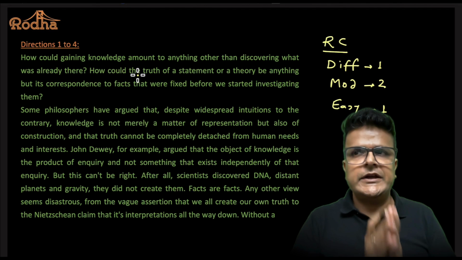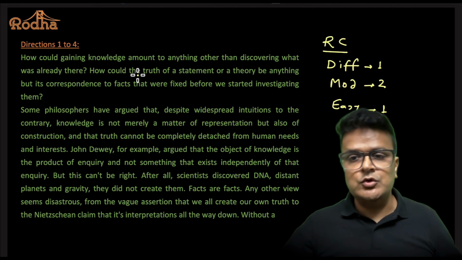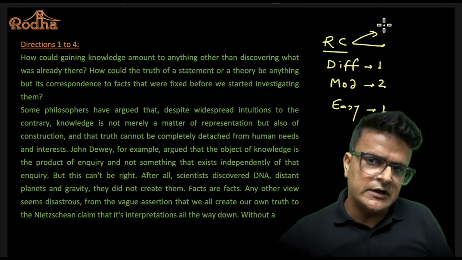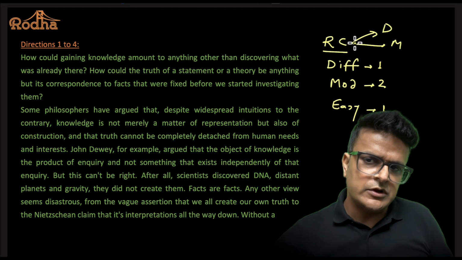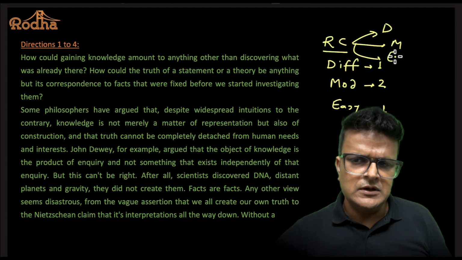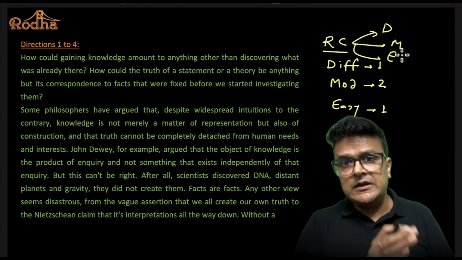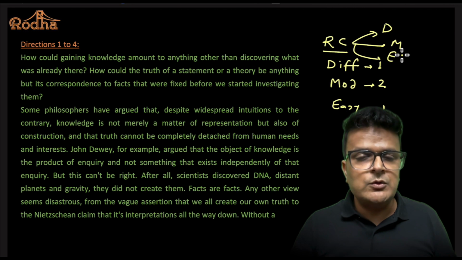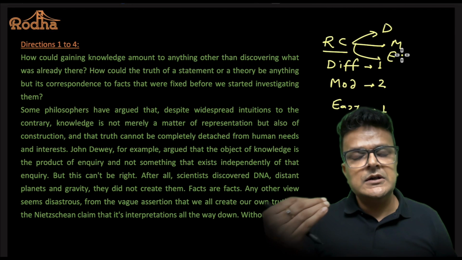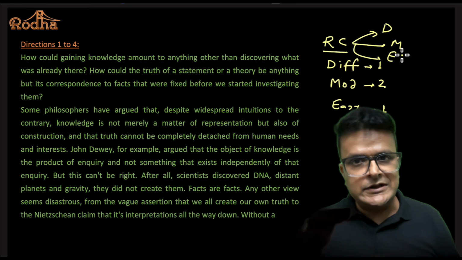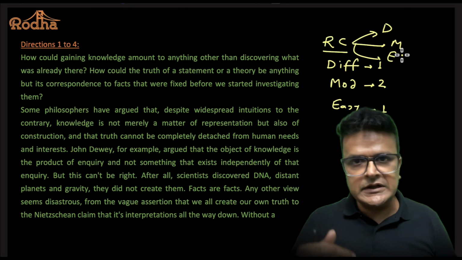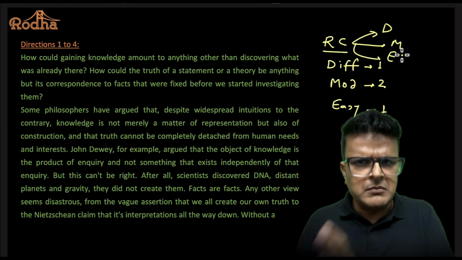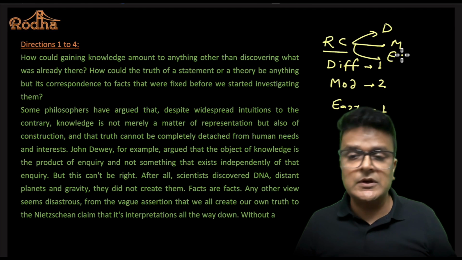So that's one. Second, even within the RC, you would notice there is very clear-cut pattern of one question being very difficult, at least 2 being very moderate, and the fourth one being pretty easy. So again, can I figure out questions by looking at them? Students पूछते हैं, can I figure it out by looking at them? You can't, right? The deciding factor should be time. If you can't spot the correct answer within the first 60 seconds, probably it's a difficult question. Mark it for review, come back to it later.